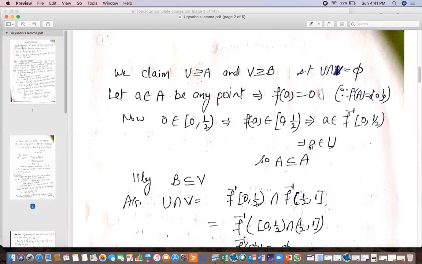That means the whole set A will be contained in this set U, because this set is ultimately the U set.